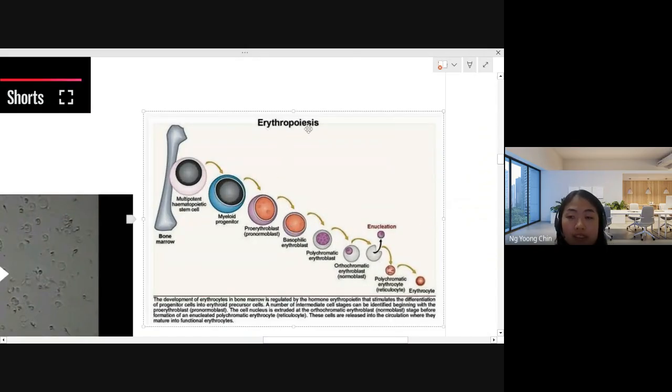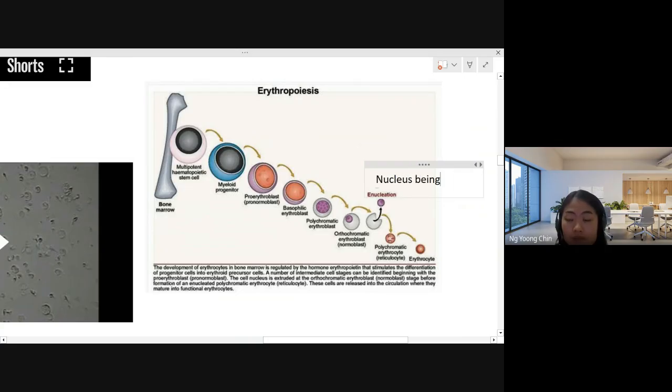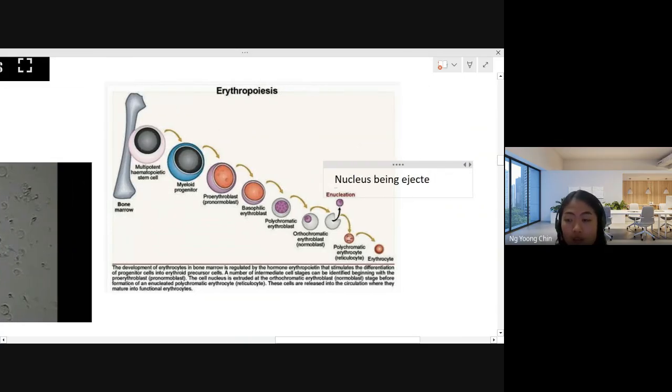This means erythropoiesis. Erythropoiesis means the production of the red blood cell from bone marrow. Red blood cells are produced from the bone marrow. Inside the bone marrow, there are a lot of stem cells. The stem cells will undergo specialization, then they will become red blood cells. They undergo this kind of transformation, and then they become a mature red blood cell. Once the red blood cell is mature, they do enucleation. Enucleation means the nucleus is ejected out, removing the nucleus which was initially present in the red blood cell.